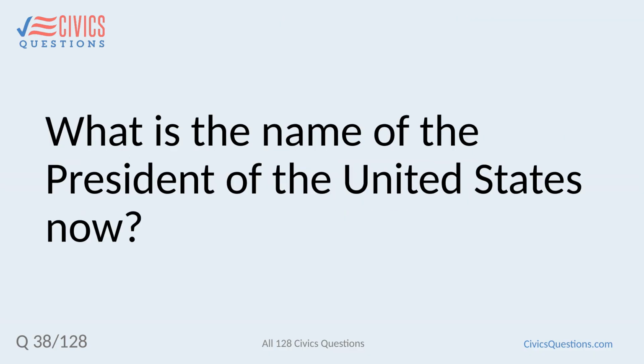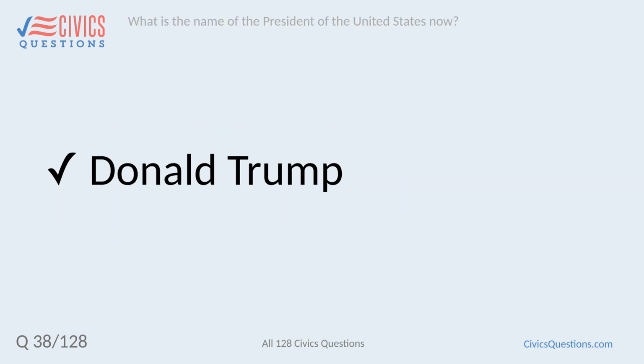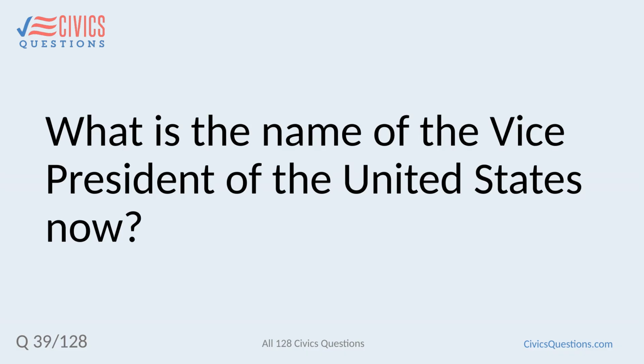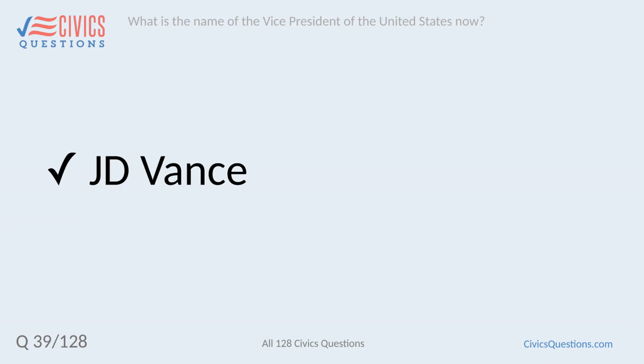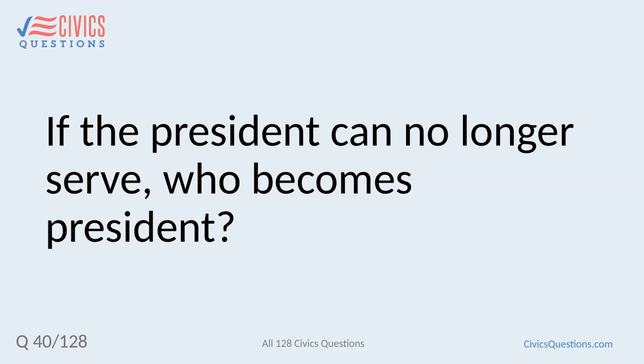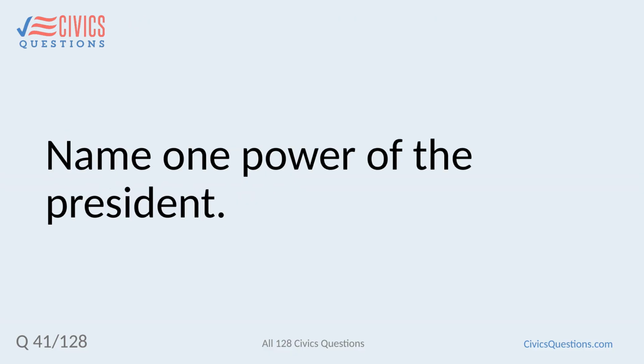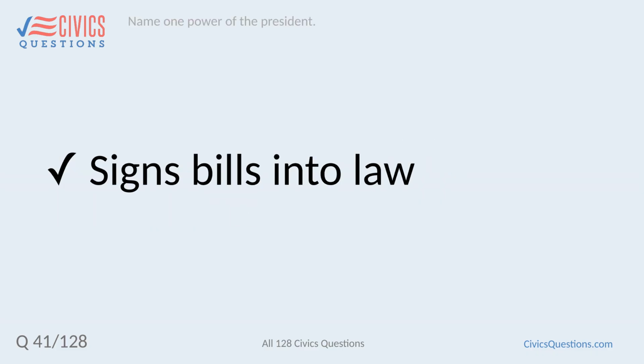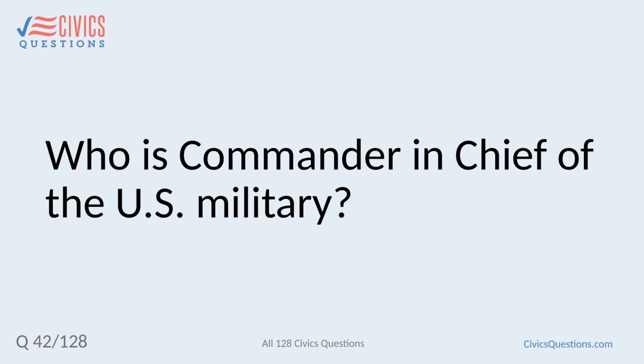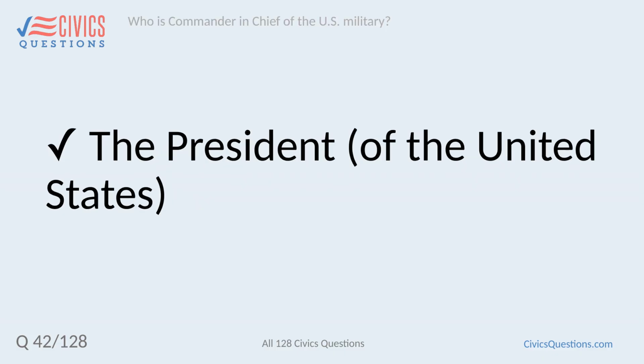What is the name of the President of the United States now? Donald Trump. What is the name of the Vice President of the United States now? J.D. Vance. If the President can no longer serve, who becomes President? The Vice President of the United States. Name one power of the President. Signs bills into law. Who is Commander-in-Chief of the U.S. military? The President of the United States.